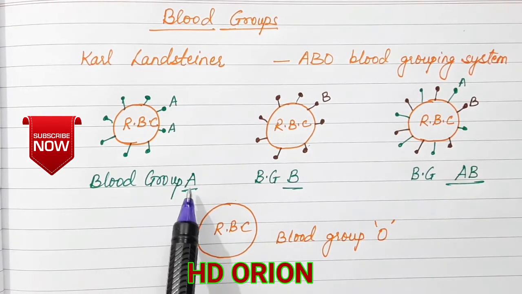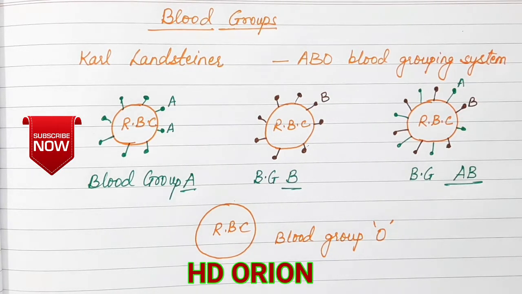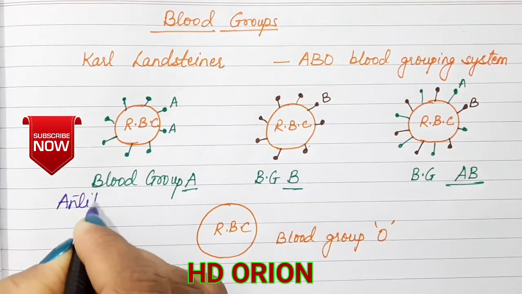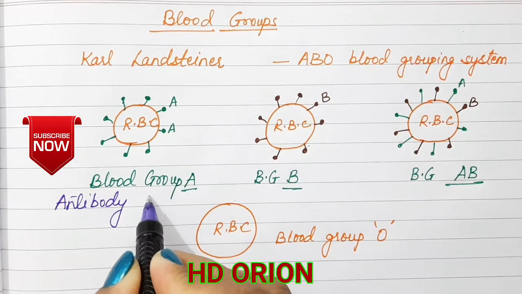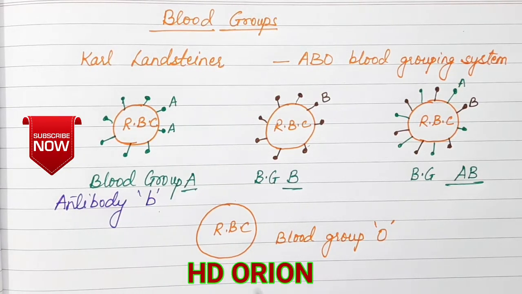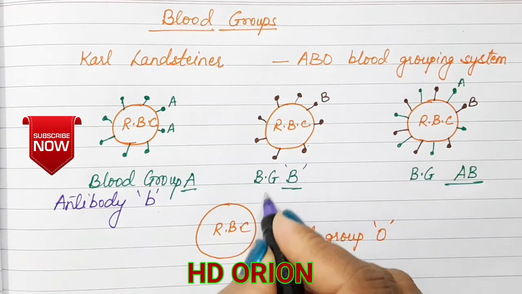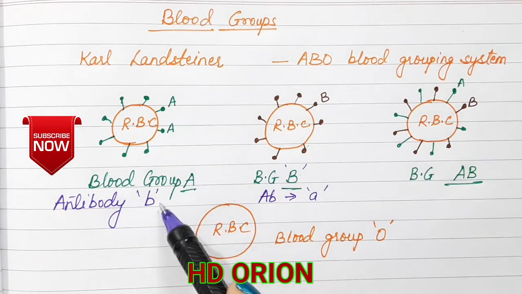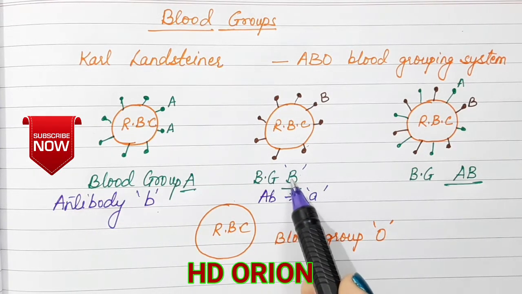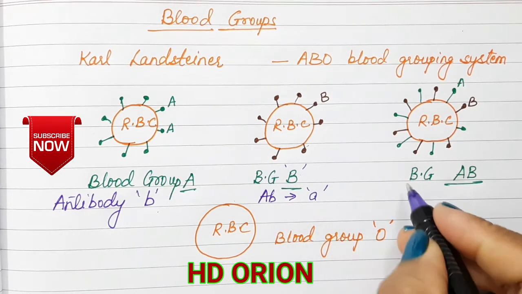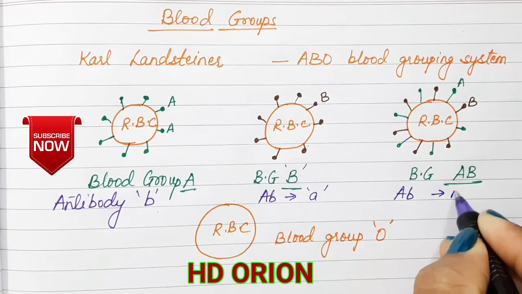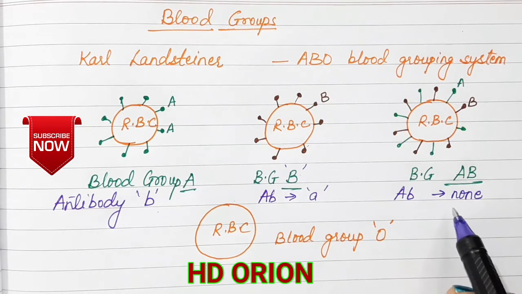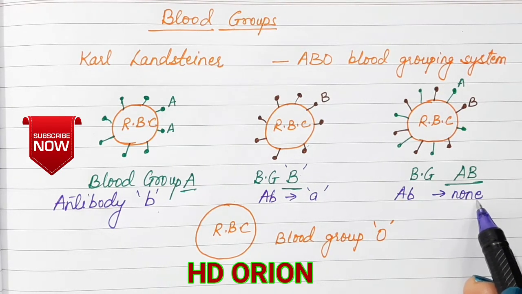Not only the antigens are present, but there are respective antibodies that are also found. In blood group A, the antibody that is found is B. So in blood group A, the antibody found will be B. While in blood group B, the antibody which will be found will be A. It's just the reverse. While there will be no antibodies present in the blood group AB. AB has both the antigens, but there is no antibody present in this blood group.